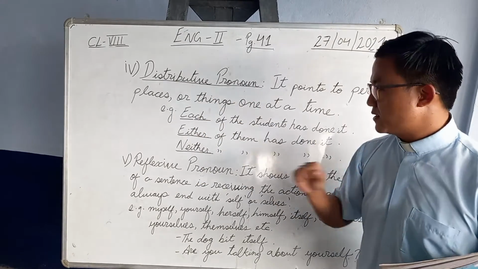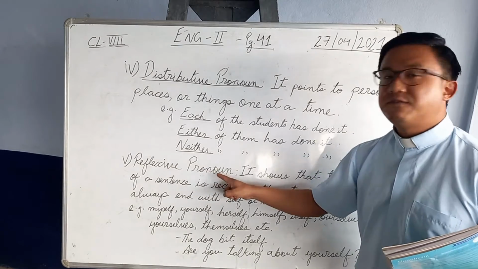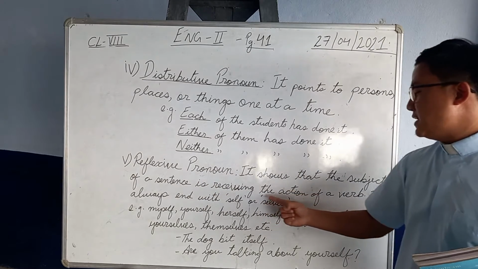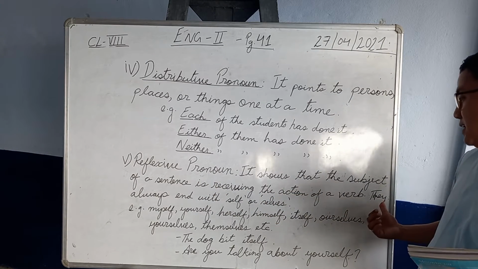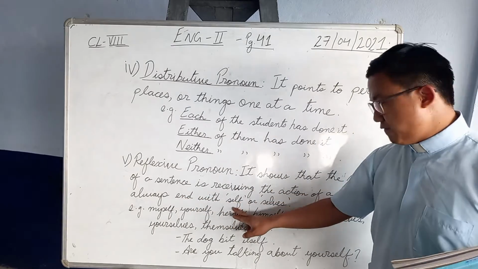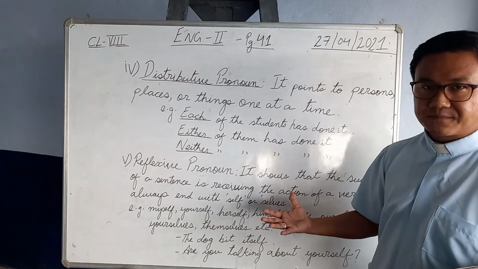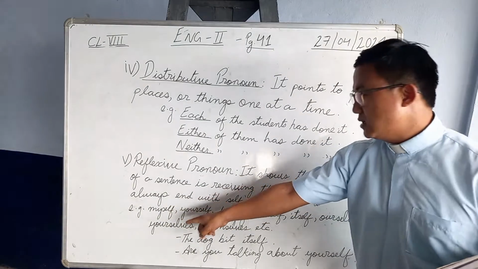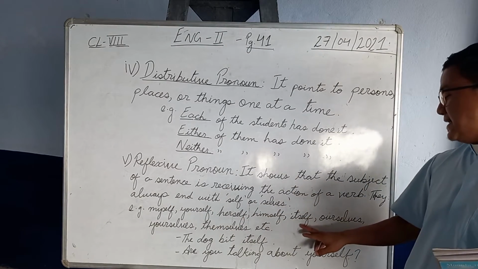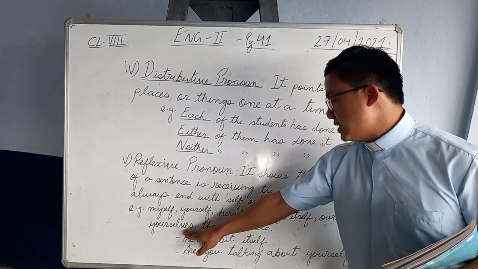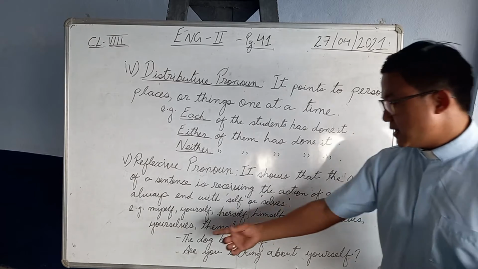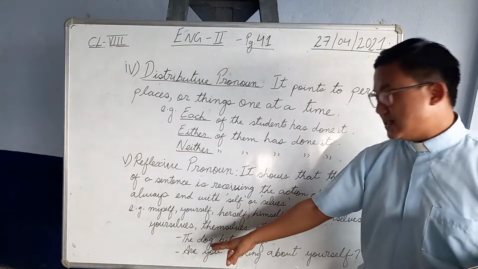These are the ones. The fifth one is reflexive pronoun. Now it shows that the subject of a sentence is receiving the action of a verb. Now these reflexive pronouns always end with either self or selves. Okay. For example, it will be more clear. Myself, yourself, herself, himself, itself, ourselves, yourselves, themselves, etc.